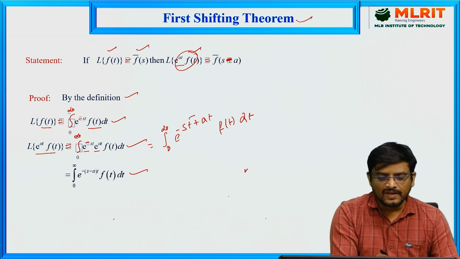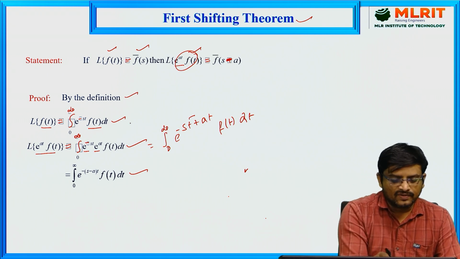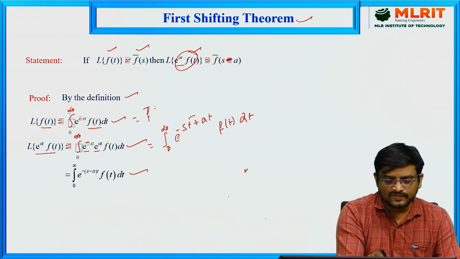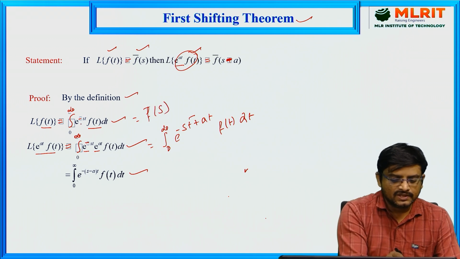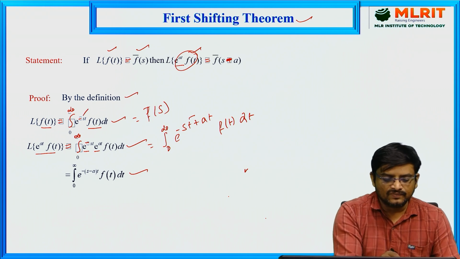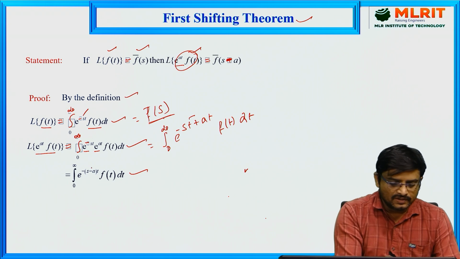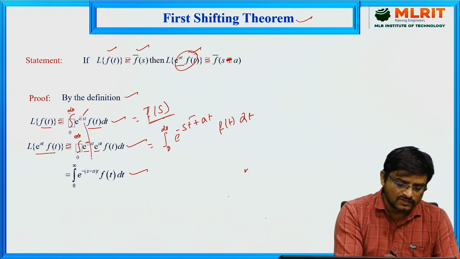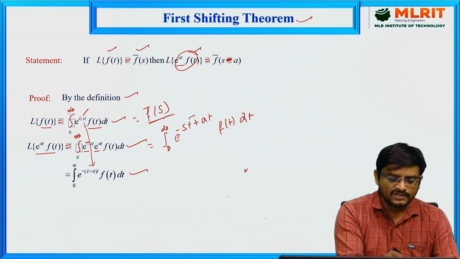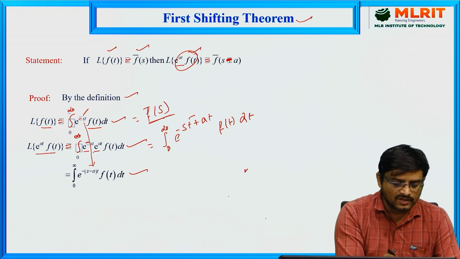Now, in the definition of Laplace transform, we have taken L of f of t is equal to f bar of s. Since in the power of this exponential function the coefficient of t is s, we get this integral value in terms of s. Now if you compare this integration with the standard integration, here in place of s we have s minus a.